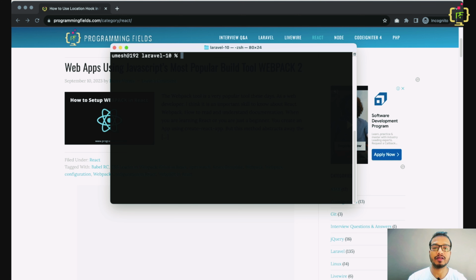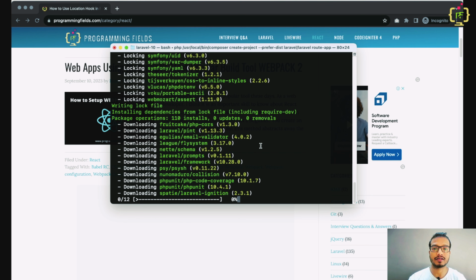Now let's move on to how you can create routes in Laravel. For this we need a Laravel application. So here I'm going to create a new application in Laravel. I'm assuming you already have the project dependencies that Laravel requires, like Composer, PHP, and MySQL. I'm not going to explain how you can set up your project environment. I'm just going to create a new application here. I'm using Composer for creating the Laravel project. I will type one command, composer create-project --prefer-dist laravel/laravel route-application. It will take a couple of seconds to create this Laravel application.